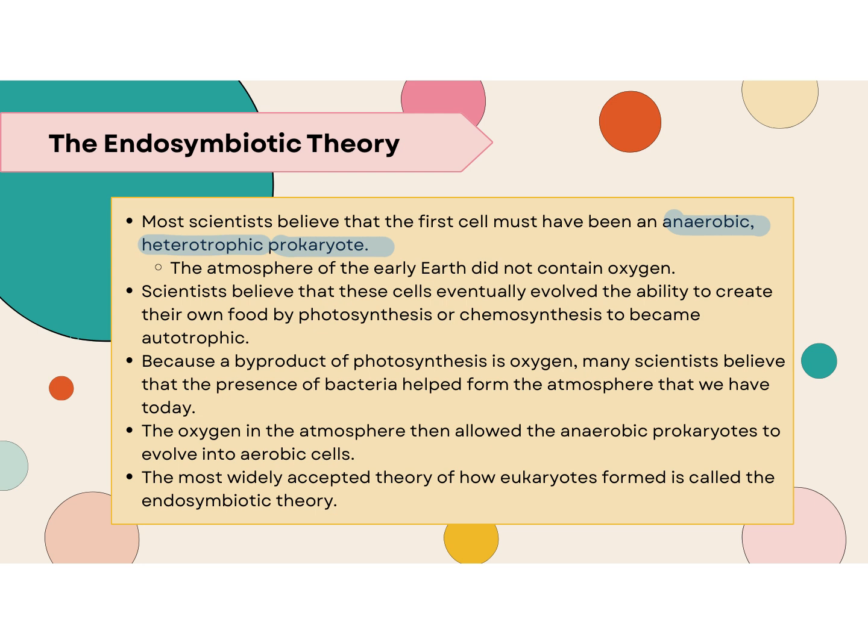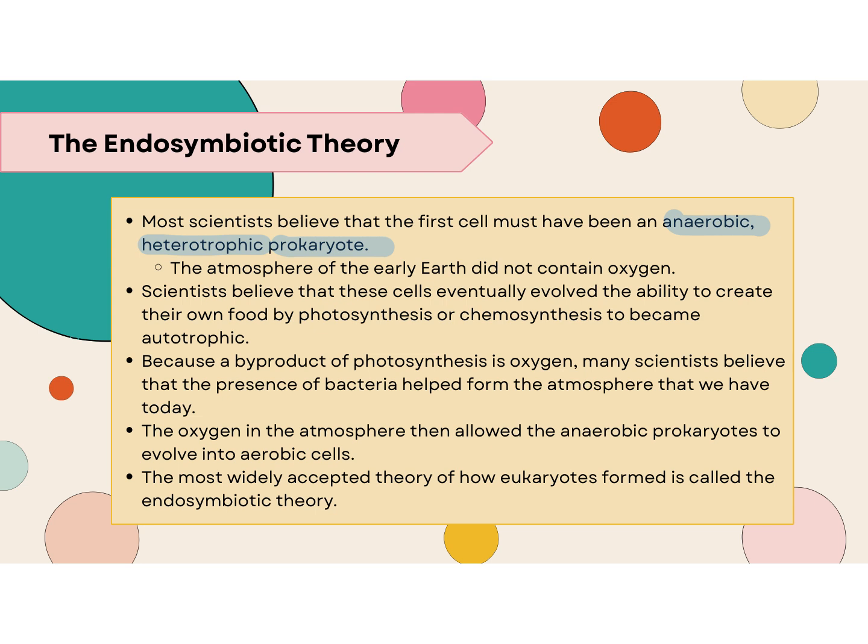And so let's say that they were going through photosynthesis. One of the byproducts of photosynthesis is oxygen. So, plants go through photosynthesis, they produce oxygen, and we breathe that in. So if a byproduct of photosynthesis is oxygen, then what was happening was that as these organisms were undergoing photosynthesis, they were then putting oxygen into the atmosphere. So the oxygen in the atmosphere allowed the anaerobic prokaryotes to evolve into aerobic cells.